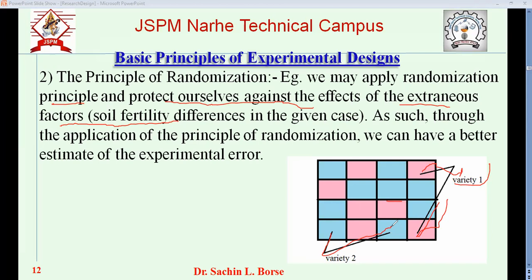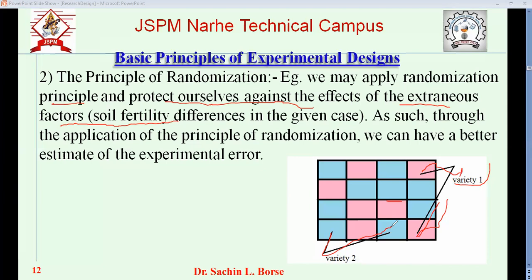Okay. So randomly we selected, what we did, we divided the land into different parts, and we took an equal number of parts for variety 1 and variety 2. So we selected the particular part randomly, and we selected the group of parts for variety 1, then the group of parts for variety 2.